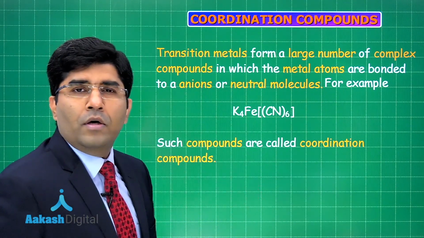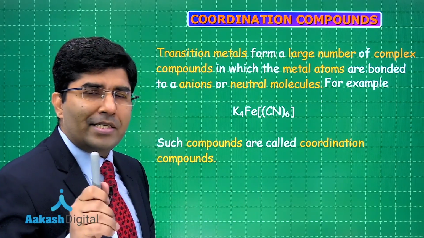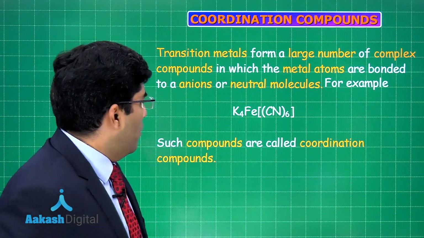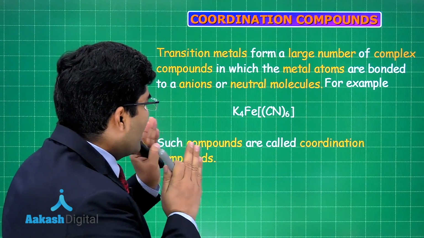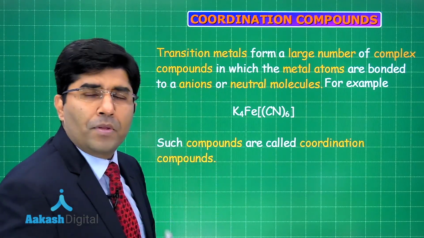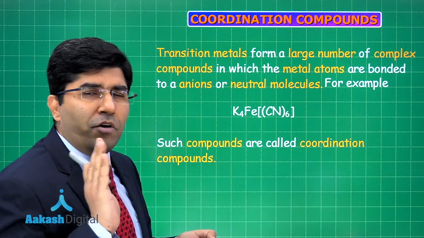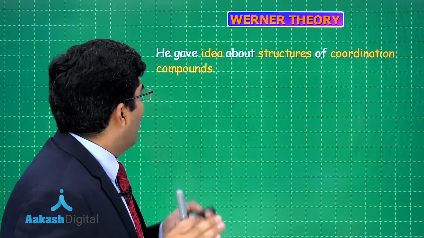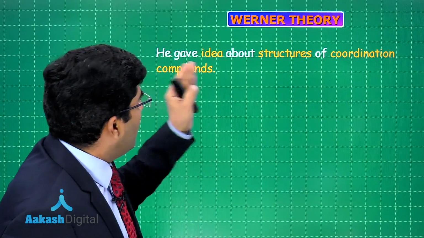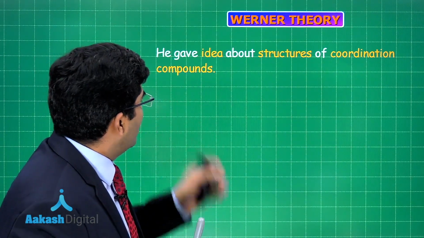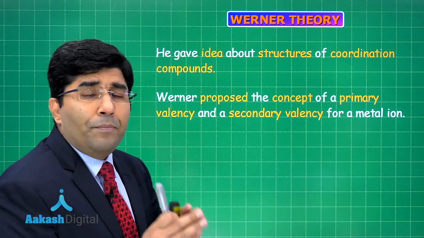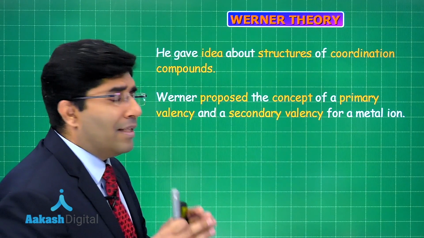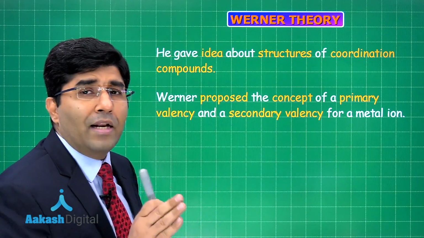Now, Werner was the first scientist who took the initiative to find out what are these compounds actually, right? So let's start the Werner's theory and his observations. Werner gave an idea about the structure of the coordination compound. He proposed the concept of primary valency and the secondary valency of the metal ion.